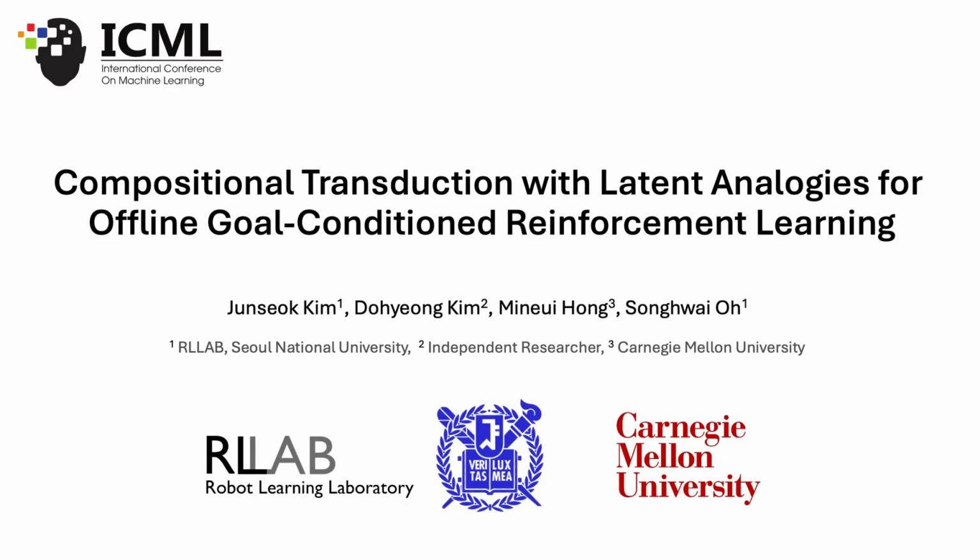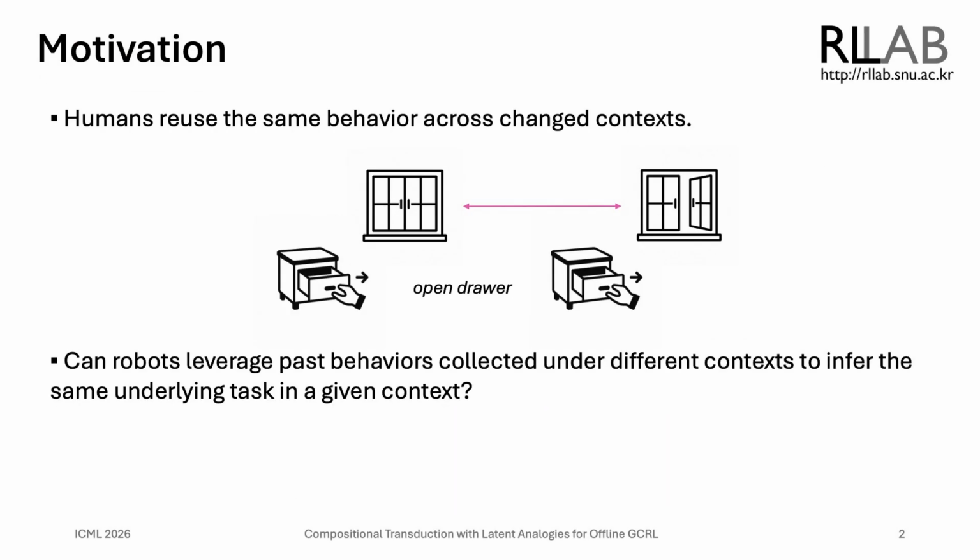We are glad to present our paper, Compositional Transduction with Latent Analogies for Offline Goal-Conditioned Reinforcement Learning. Humans can easily reuse the same behavior across changed contexts. For example, we can open a drawer easily when the window is open, when we only have the experience of opening the drawer when the window is closed.